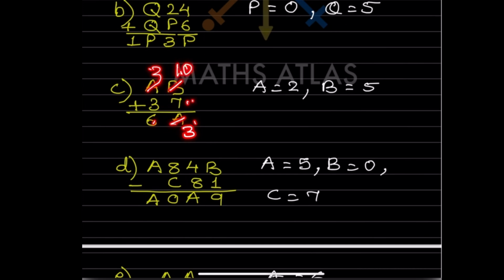So 10, to get this to 3, sorry, this should be, if this is 3 and this is here, this should be 6. But that is not possible because 6 plus 7 is going to be 13, then the remainder should be 1. So the possibility here, this will be 5.